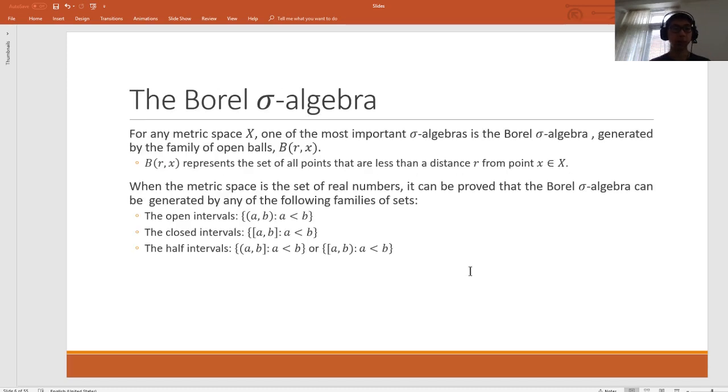When X is a metric space, an important sigma algebra is the Borel sigma algebra, which is the sigma algebra generated by the family of open balls. The importance of the Borel sigma algebra will be shown later on when we're operating on R or R^n. If we further limit the metric space to be R, the Borel sigma algebra can be generated not only by open intervals, which are the balls on R^1, but also by closed and half-open intervals. Each method results in the same sigma algebra, so this sigma algebra is well defined.